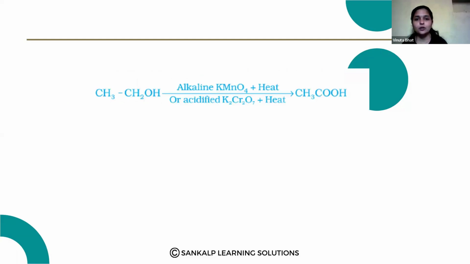Here, when the ethanol is treated with alkaline KMnO4 or acidified potassium dichromate and heated, ethanoic acid is formed. Ethanol, that is CH3CH2OH. When it is heated with alkaline KMnO4, the oxidizing agents, or acidified potassium dichromate, it forms ethanoic acid.